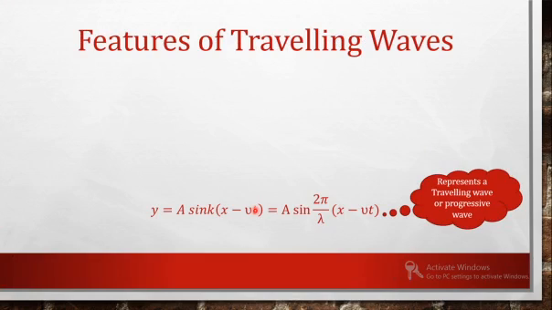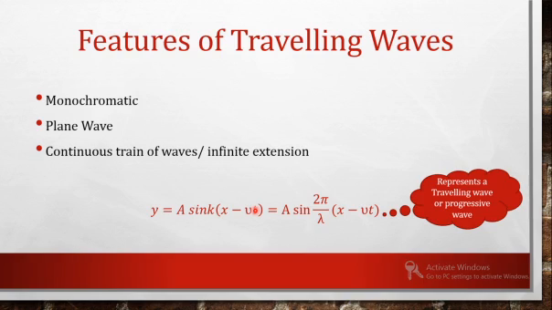So what are the features of a traveling wave? As we have mentioned, in a mechanical wave, it will be monochromatic, only one wavelength. The distance between successive crests will remain the same. It won't change. So it will be a monochromatic plane wave. Plane wave in the sense that the intensity, or amplitude, will be constant. It is a continuous train of waves, that is, of infinite extension.